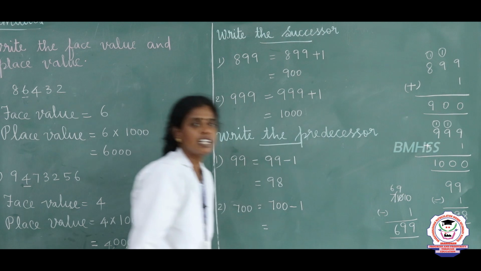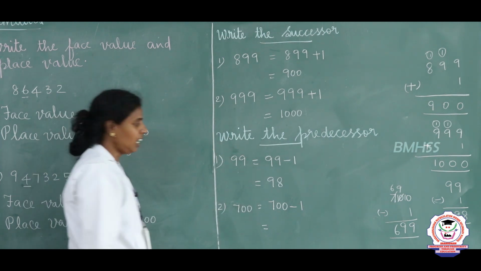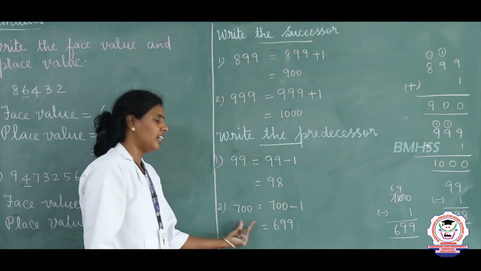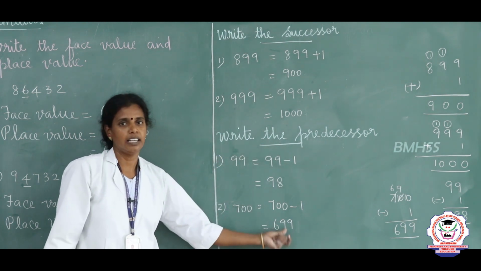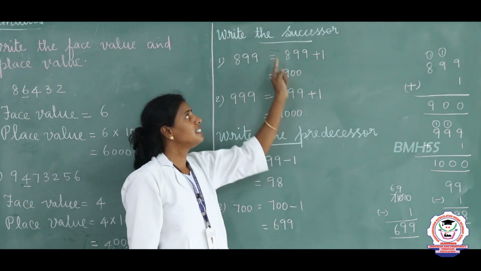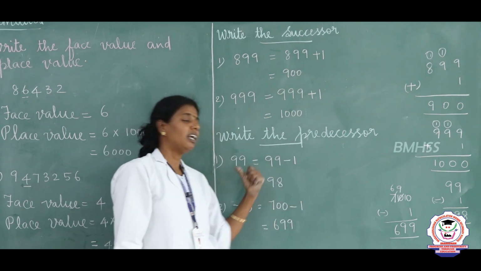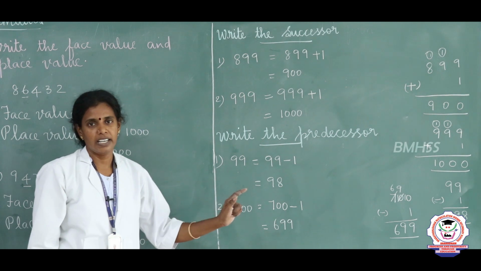So the answer is 699. So the predecessor of 700 is 699. Is it clear to you? Successor is nothing but the given number plus 1. Predecessor is nothing but the given number minus 1.